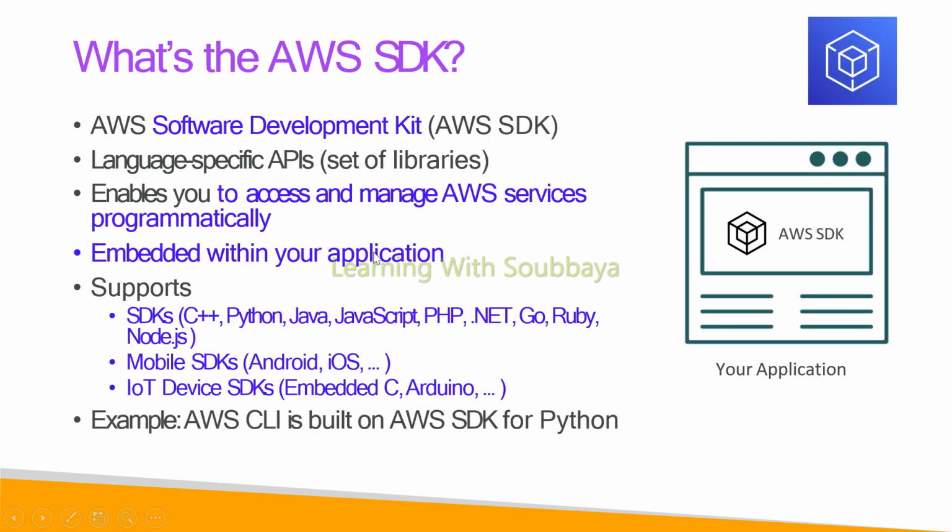Similarly, the software development kit. A lot of languages are supported here: C++, Python, Java, JavaScript, PHP, .NET, Go, Ruby. A lot of software supports the SDK, the software development kit. Through the software development kit also, we can log into the AWS resources. One more thing, the AWS CLI is built on the AWS SDK for Python.